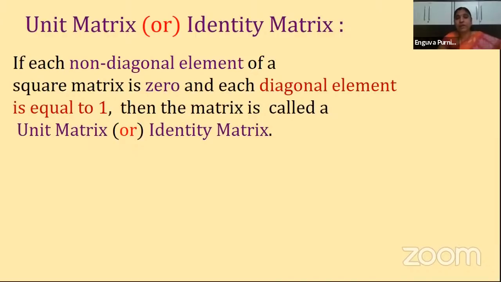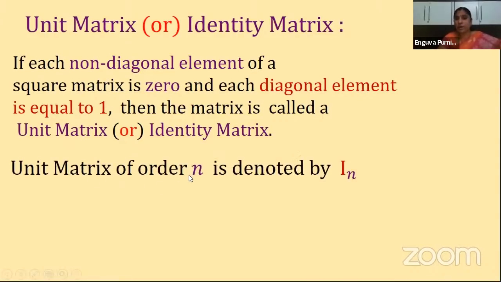So here we see almost the same definition as the scalar matrix, but the only difference is that in a scalar matrix the diagonal elements can be any number, they must just be equal. Whereas in a unit matrix the diagonal elements should be equal, and they must be 1 only. Other than 1 we cannot have any other number for a unit matrix. Is it clear, children?